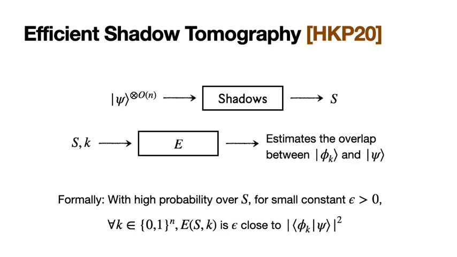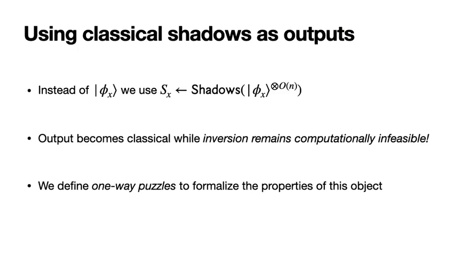And the fact that this shadow procedure preserves overlaps allows us to replace phi of x with the shadow of phi of x in our previous constructions, which means that the output now becomes classical. However, with some work, we can show that inversion will still remain computationally infeasible. So we have this classical output, classical input object, which is nevertheless computationally difficult to invert, and we define one-way puzzles to formalize the properties of this object.